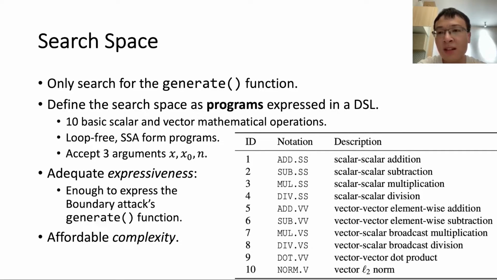We design a DSL for our problem. Then we define our search space as programs in this DSL. This DSL contains only 10 basic scalar and vector mathematical operations. It does not support control flow. We also design the program to accept an extra argument n. It is a standard Gaussian noise to provide randomness to the generate function. This DSL provides enough expressiveness for our problem in the sense that it can express the boundary attack's generate function.